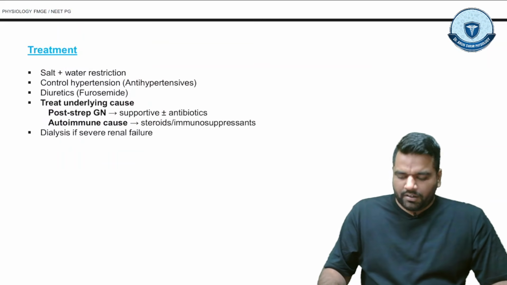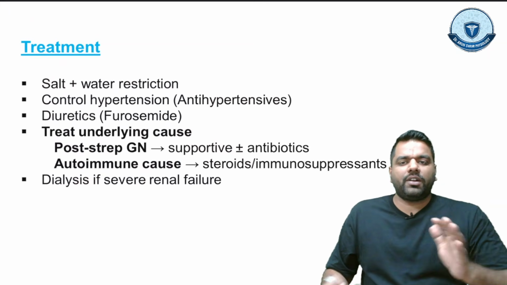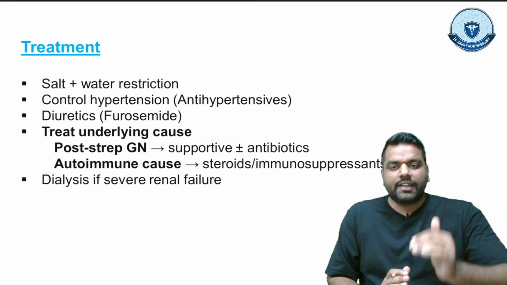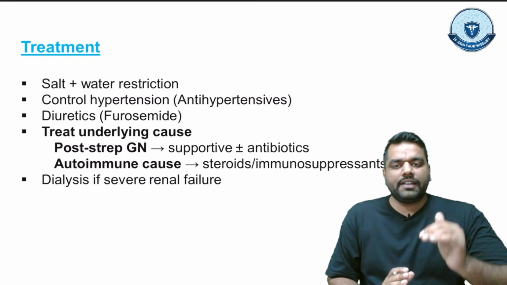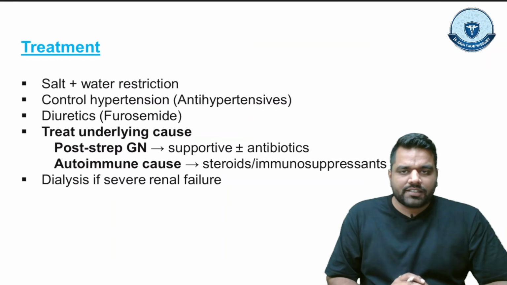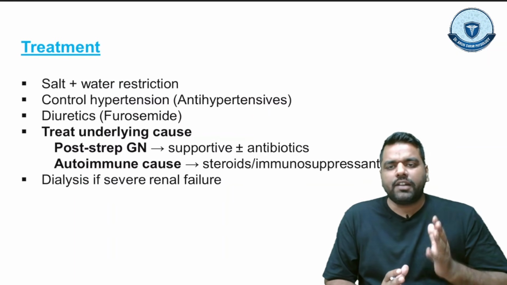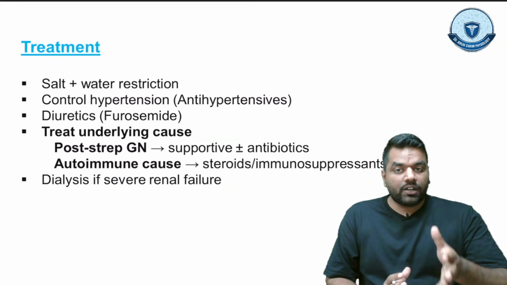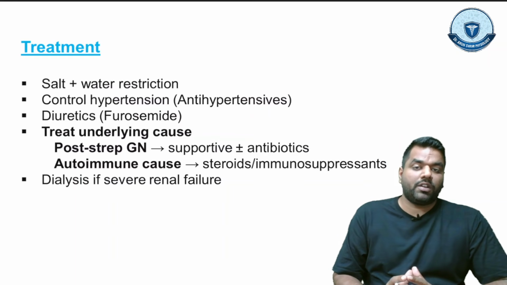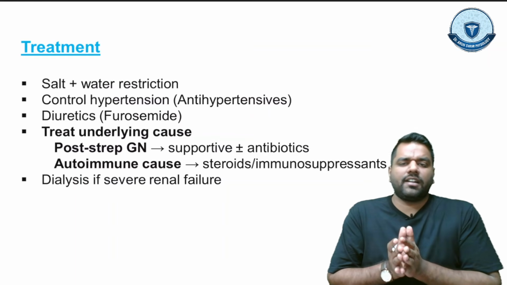Talking about the treatment plan, guys, it is the same as the nephrotic. First of all, you have to decrease the salt intake and decrease the water. Next, control the hypertension by giving antihypertensive drugs. And same as the nephrotic, you have to give a diuretic to lose the water and control the BP, like furosemide, and treat the underlying cause.